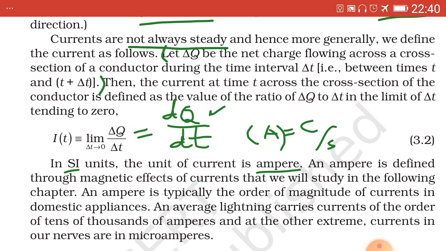Conventionally, that is traditionally, the direction of motion of positive charges is taken as the direction of electric current, and it is called conventional current. In conductors, the current is due to the motion of negatively charged electrons, so the direction of current is opposite to the electron current.